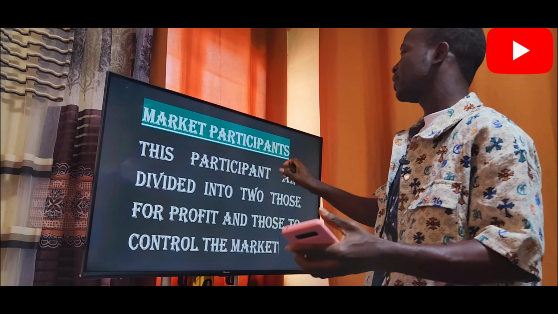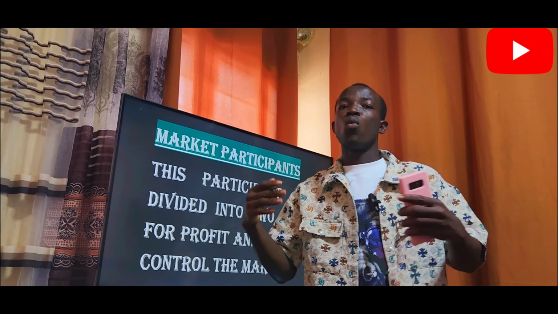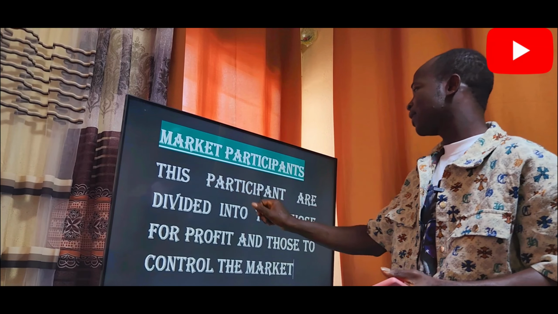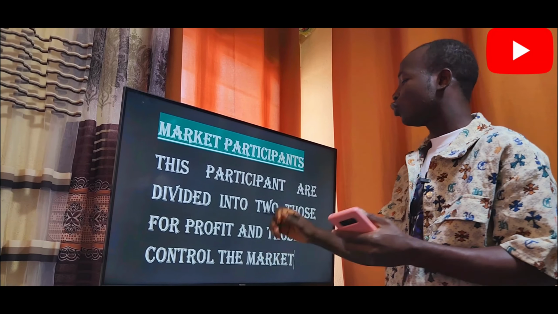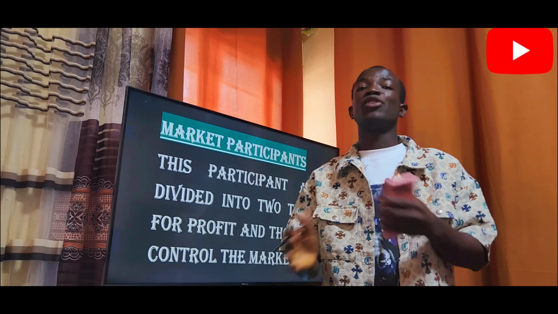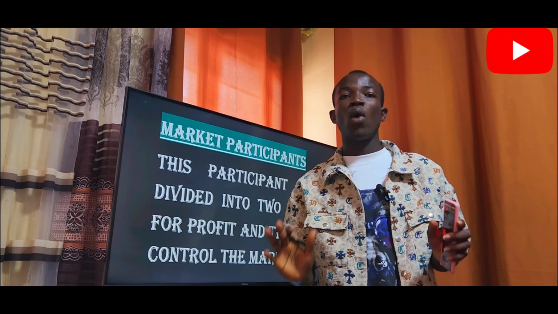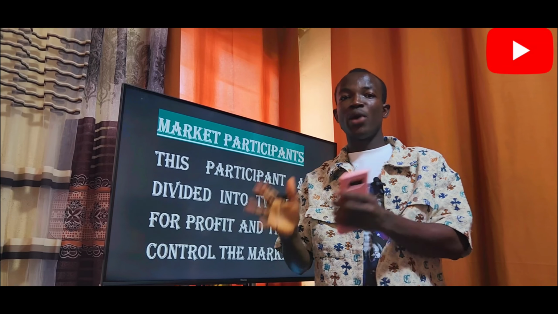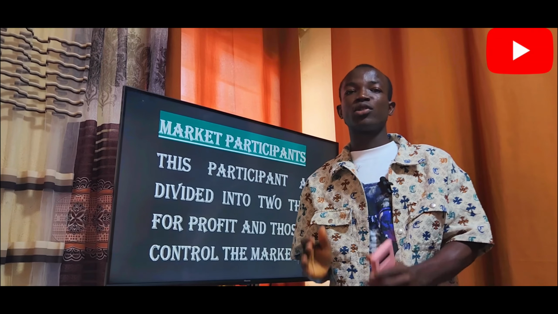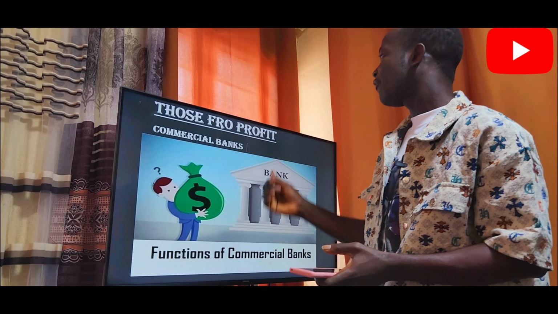We also have market participants. These are what we are into. Who are the people in this market? These participants are divided into two: those for profit and those to control the market. We have people here who are just to make profit in the market, and people who are to look after the market. When the price of the US dollar is high, they bring it down. When it's too low, they bring it up. So we have those for profit.